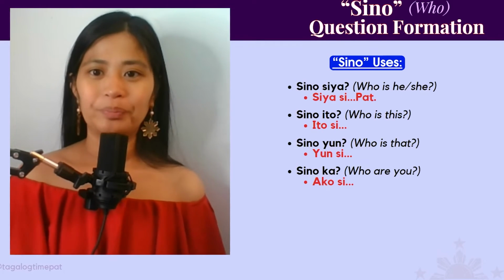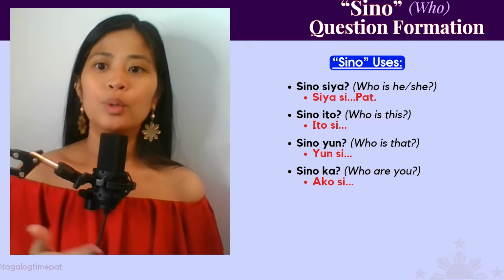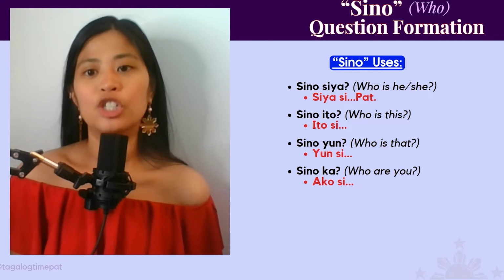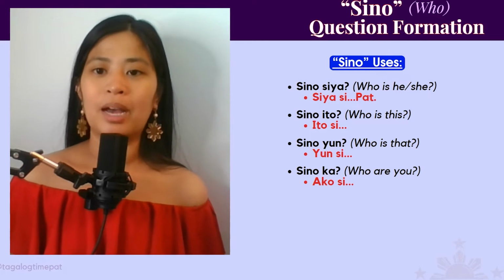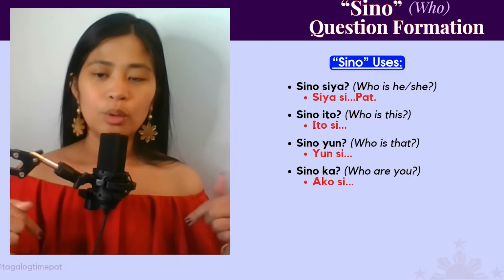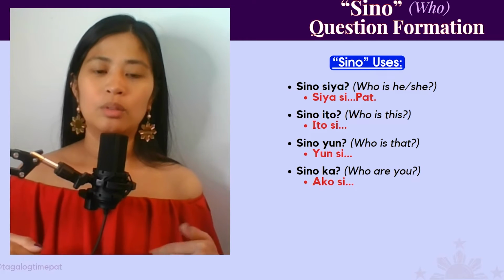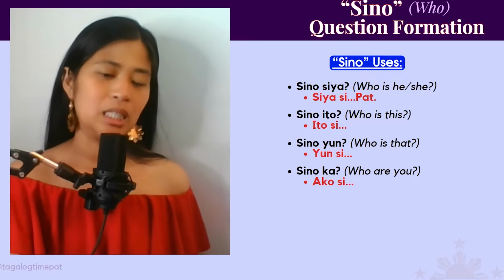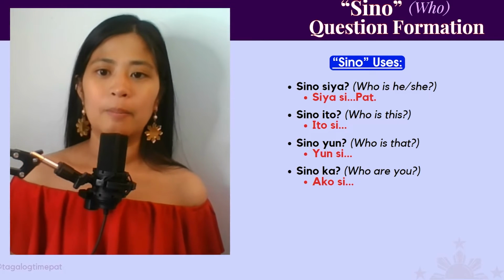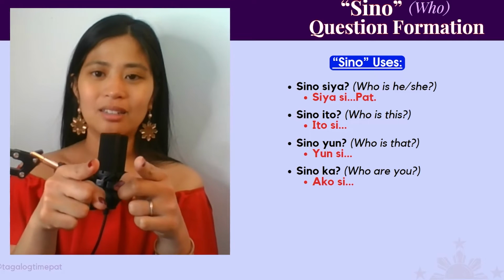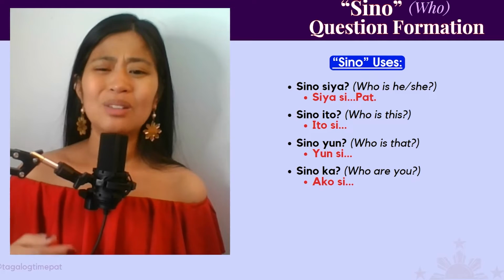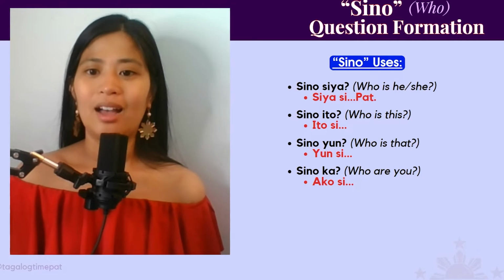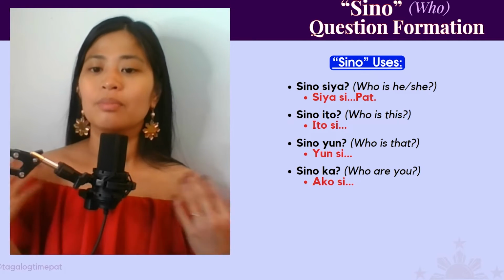Okay? Now here are other ways sino is used. Sino siya? Who is he? Who is she? The response, siya si Pat. She is Pat, or that is Pat. Sino ito? Who is this? Ito si Pat. This is Pat. Sino yun? Who's that? Yun si Pat. That's Pat. Or sino ka? Who are you? The response, ako si Pat.